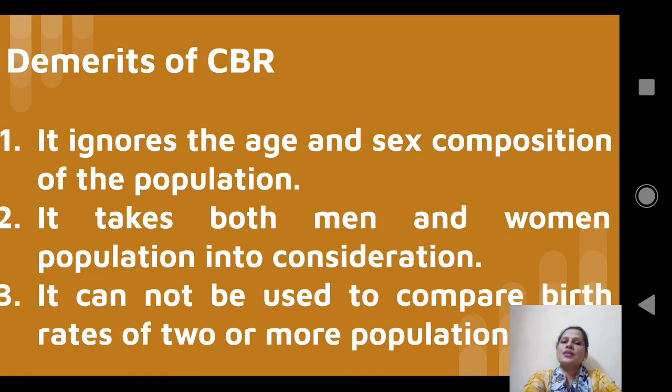Second, it takes both men and women population into consideration. As I told you before, birth is meaningful only to women of childbearing age group and therefore there is no need of considering the men population.